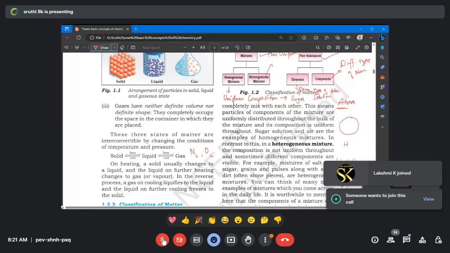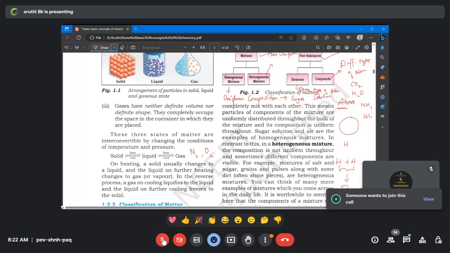Any example for the compound? Carbon dioxide, glucose. Superb. Carbon dioxide, water, glucose, NH3, ammonia, hydrogen chloride. Yes, very important thing. The different types of atoms involved in the compound should be in the fixed proportion. For example, let's take carbon dioxide. It should be one carbon with two oxygen. I couldn't say that it's CO3 or CO4. Correct. The atoms involved in the compound must be in the fixed proportion. Carbon dioxide means it is CO2. Water means it is H2O. I hope everyone's clear about element and compound, right?